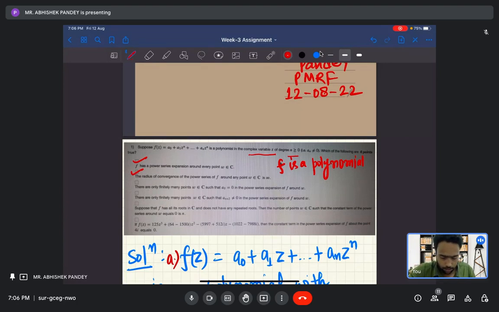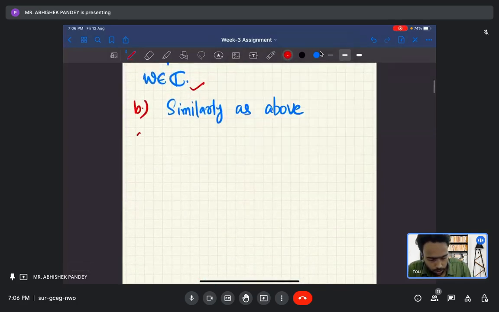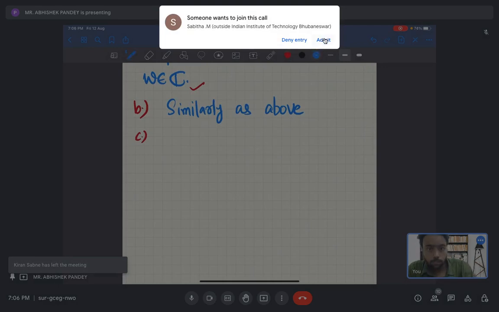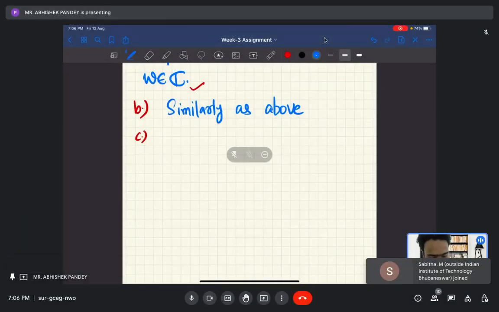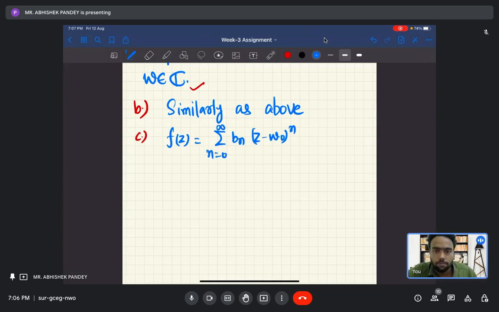Let us look at the third option. It says there are only finitely many points w belonging to C such that a_0 equals 0 in the power series expansion of f around w_0. So let us look at option C. For the power series expansion around w_0, f(z) can be written as the sum of b_n (z minus w_0) to the power n, n equals 0 to infinity. Obviously b_n will be 0 from n plus 1.